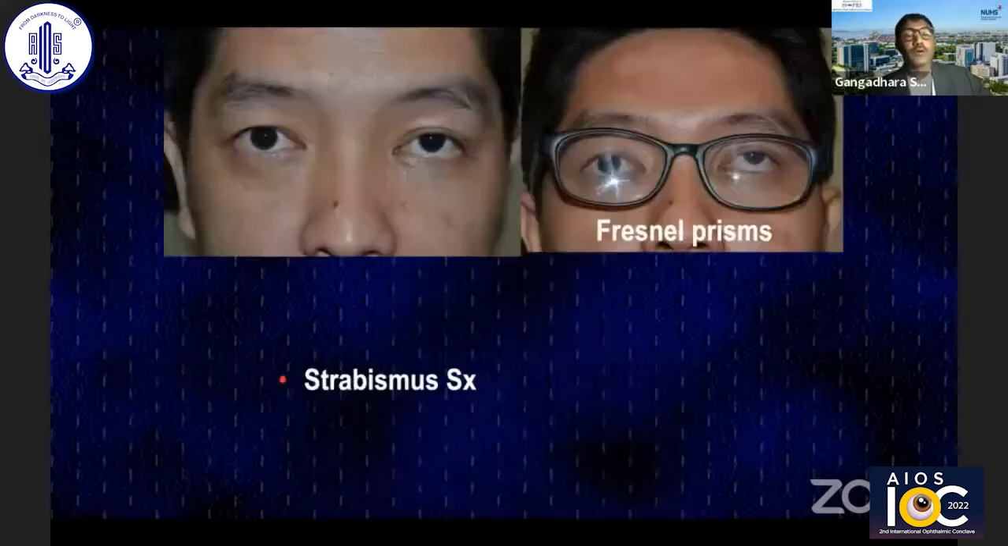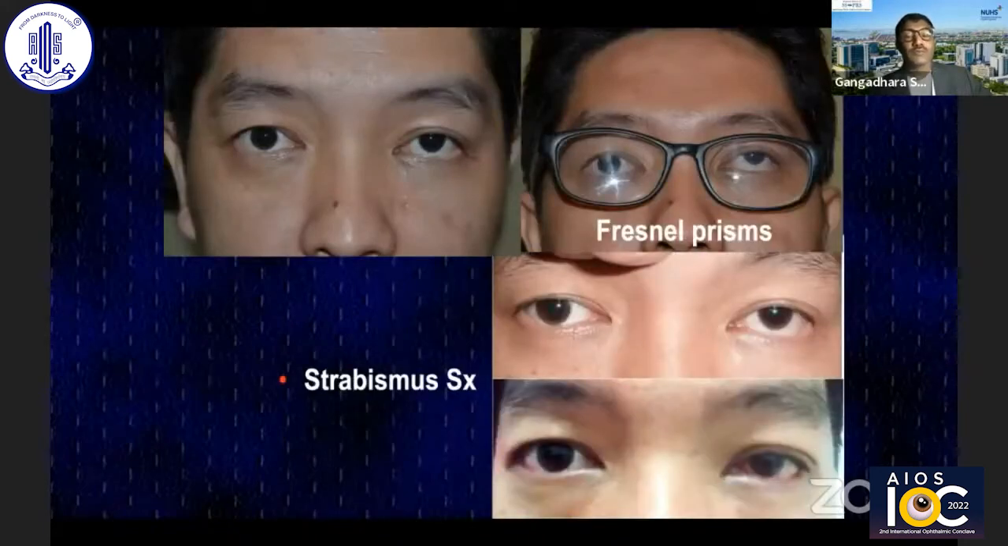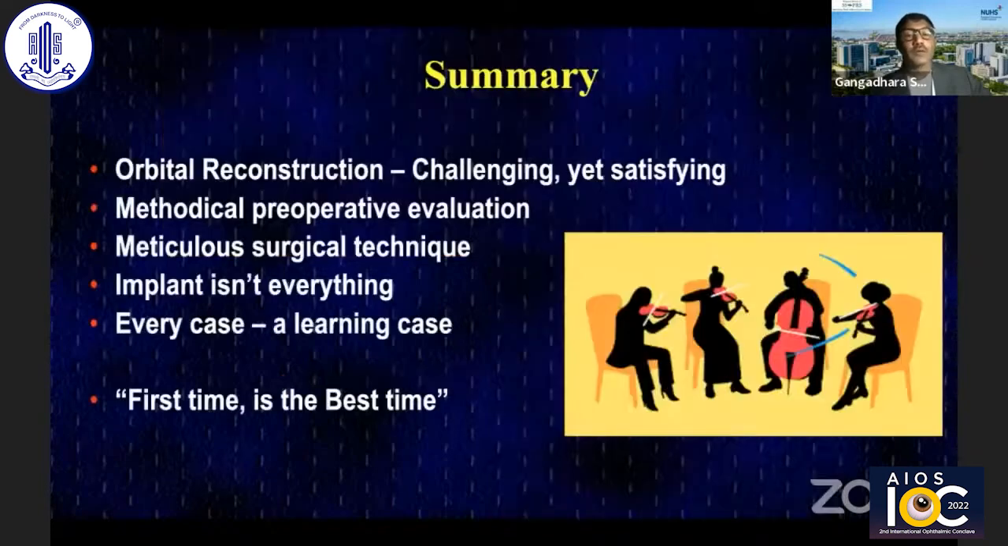So keep in mind that not all diplopia is serious, but you do see patients who have residual diplopia, who are intolerant to Fresnel prisms, or who have a large angle, and may require strabismus surgery. So in summary, there are numerous pitfalls. Orbital reconstruction can be quite challenging, but if you get it right and know fully well, and you get enough experience and use all the technology that you have, it is very satisfying.